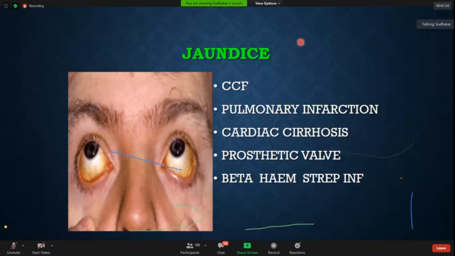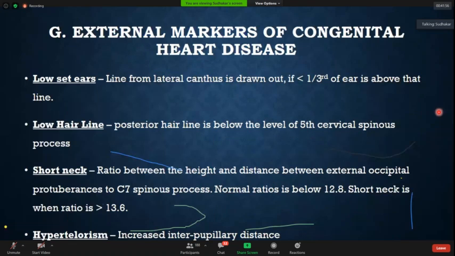Now let's go to the other markers of congenital heart disease. Before going into that, this is from what we used to see. I think it's not very important at DM level, but what is low set of ears? We usually draw a line from the lateral canthus, and if less than 1/3 of the ear is above that line, or if more than 2/3 is below that line, it is known as low set ear. There are many chromosomal abnormalities associated with low set ears. I'll come to a few of them now.